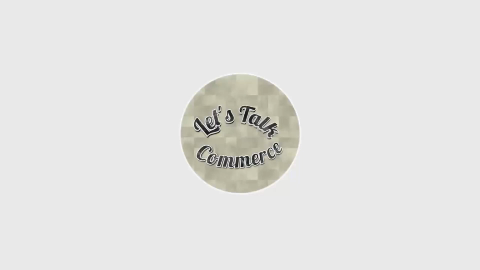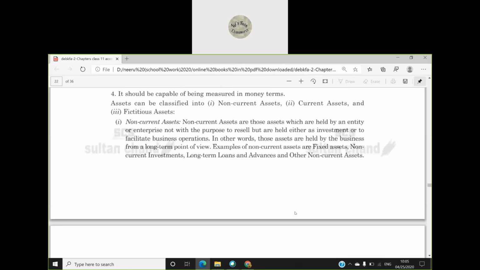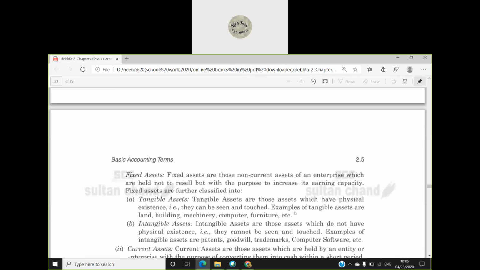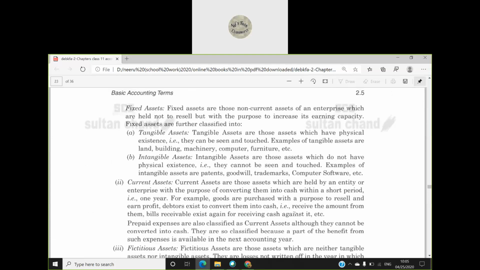So fixed assets are there in the business for more than 1 year and they are giving us a benefit of more than 1 year, and we are not purchasing them for the purpose of reselling them. We are purchasing them as an investment or to carry out our business activities. Fixed assets can further be divided into tangible assets and intangible assets. Tangible assets are again which we can see and touch, like land, building, machinery, computer, furniture, etc. And intangible assets are which do not have physical existence, they cannot be seen and touched. Examples are goodwill, computer software, etc.